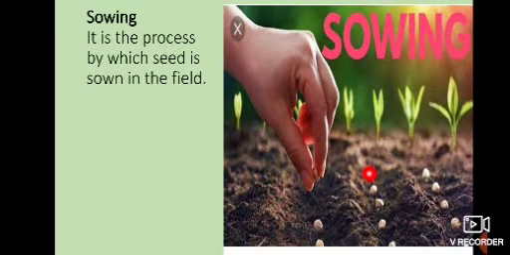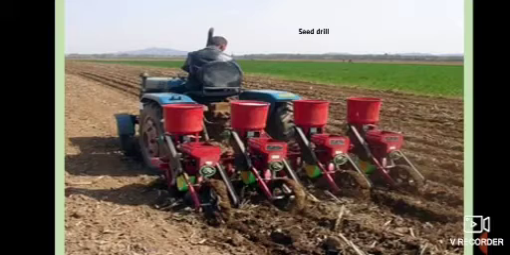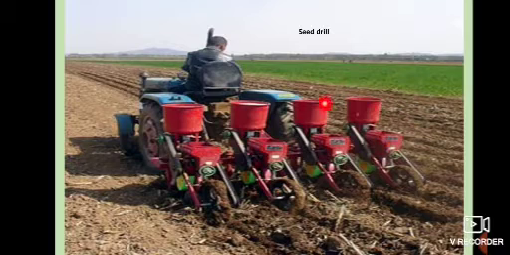This is the sowing process. In this process, seeds are scattered in the soil and are kept at a proper distance and at a proper depth in the soil. It can be done manually, or with the help of machines like seed drills. These drills penetrate the soil and put the seeds at the proper depth. It is very important to drill the soil before sowing, so any seed can get its proper depth and proper place to germinate.